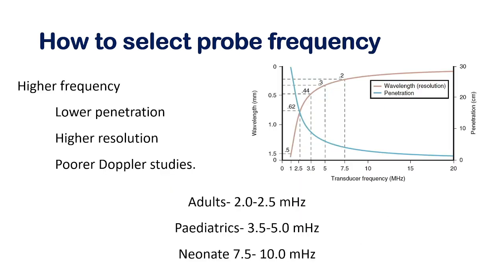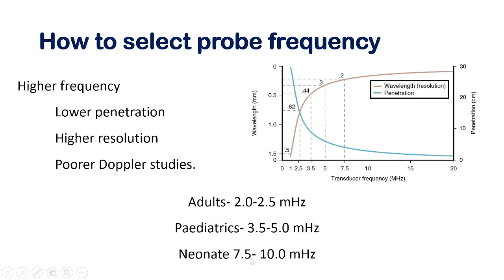And the difference is that the higher frequency probes have lower penetration, that is depth will be low, higher resolution, but poorer Doppler studies. So in many of the patients, if you use a higher frequency probe, the continuous wave and pulse wave Doppler may not be that great. In that case, you can shift onto the lower frequency probe.